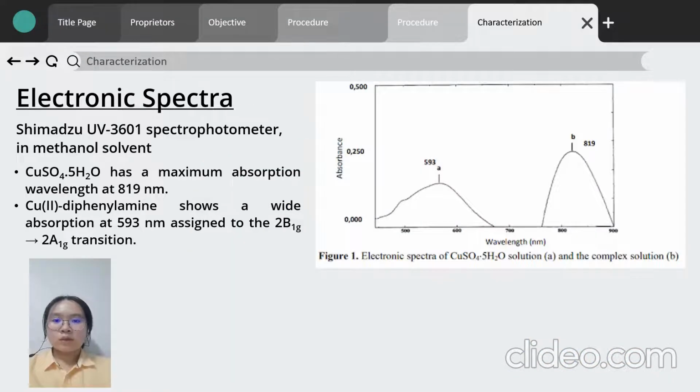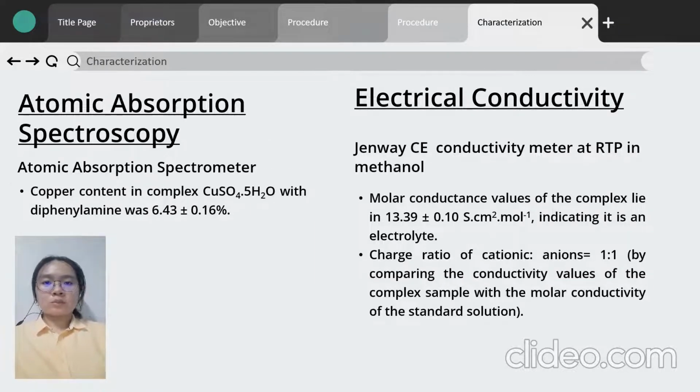So I would like to talk about the characterization of the complex formed. From the electronic spectra, hydrated copper sulfate has a maximum wavelength at 890 nanometers, while the copper(II) diphenylamine complex shows a wide absorption at 593 nanometers. Secondly, using atomic absorption spectrometry, the copper content in the complex of copper(II) sulfate pentahydrate with diphenylamine was 6.43 plus minus 0.16%. The molar conductance value of the complex lies at 13.39 plus minus 0.10 S cm² per mole, while the charge ratio of the cation to anion is 1:1.